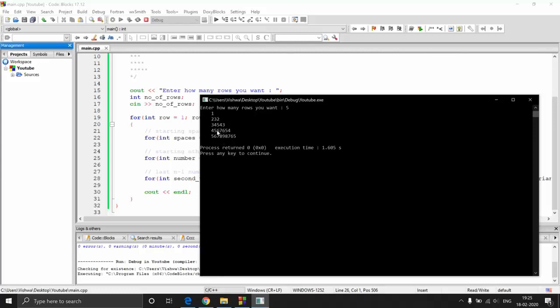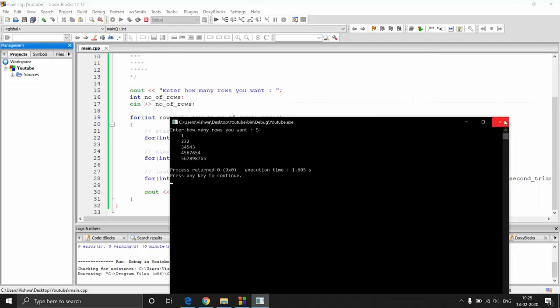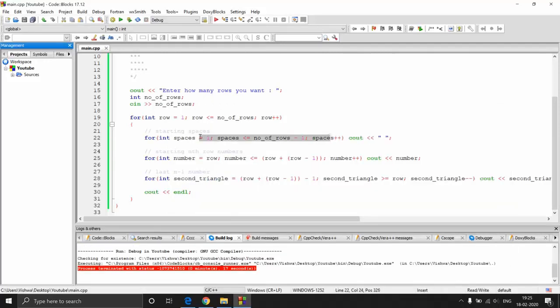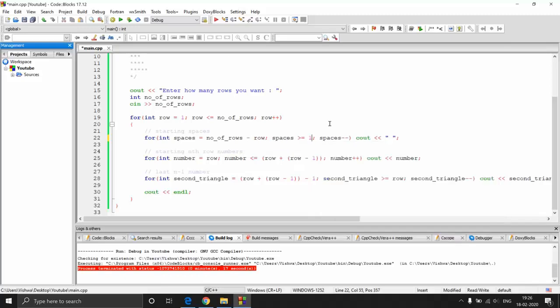Now the numbers are correct, but if you see, the placement is wrong. That is, we messed up the spaces. So let's see where we messed it up. When the row is 1, it will go from number of rows -1 to 1. So now what is happening is, if the row is 1, only then this condition is satisfied. What about the next row and the next row? So this should be number of rows minus row, and then spaces should be greater than or equal to 1. What I did is, if number of rows is 5 and I'm in the first row, so 5 minus 1 is 4, I'll be going from 4 to 1.